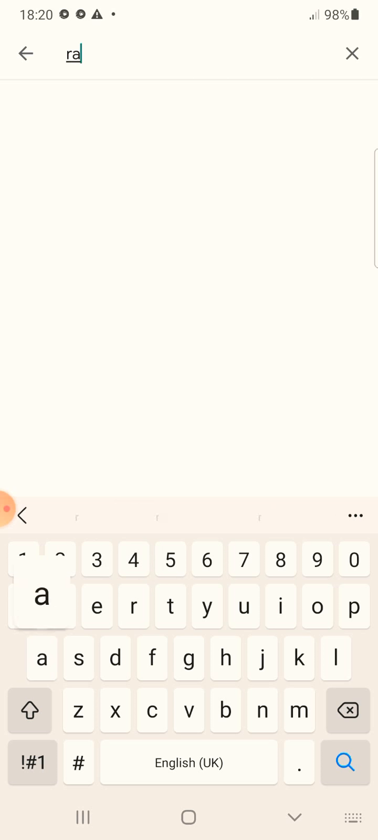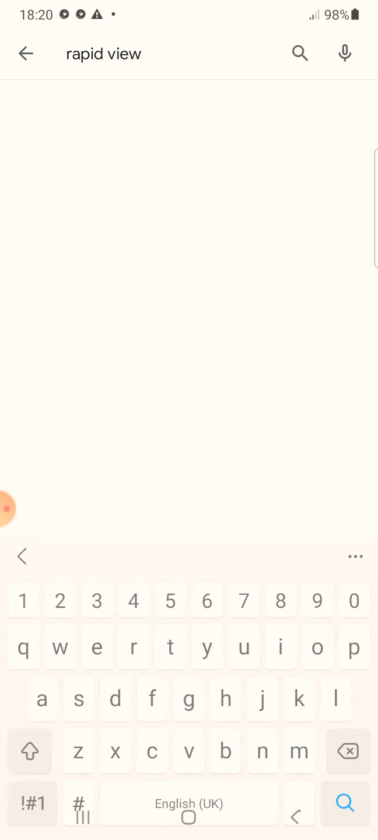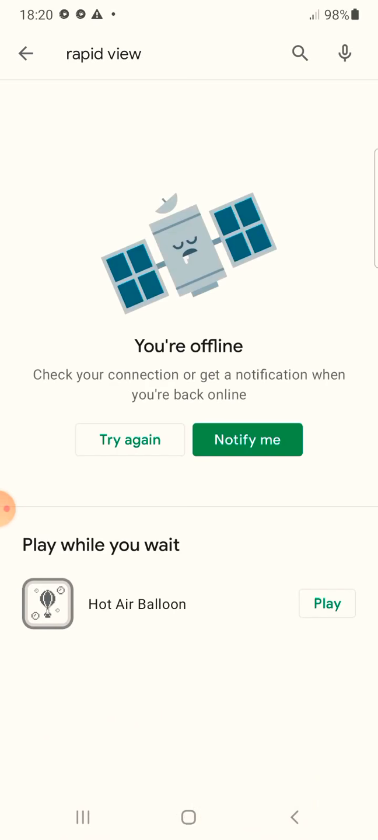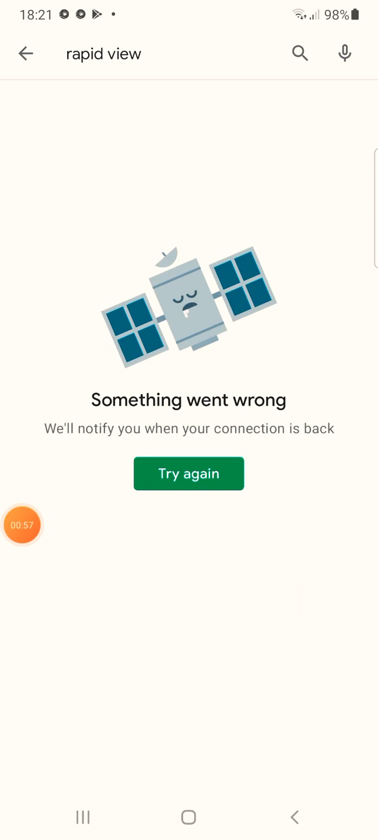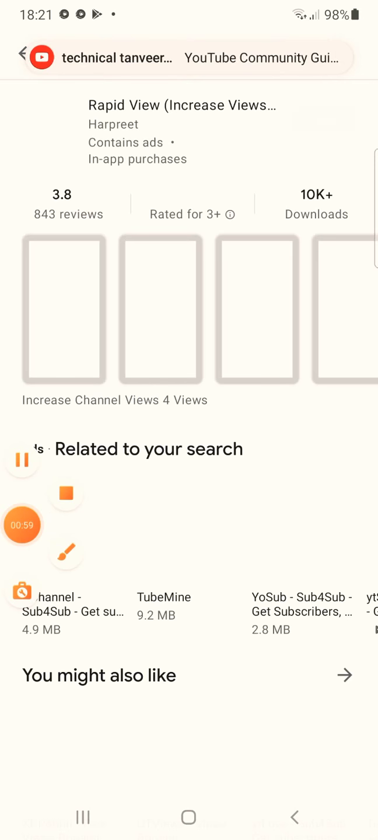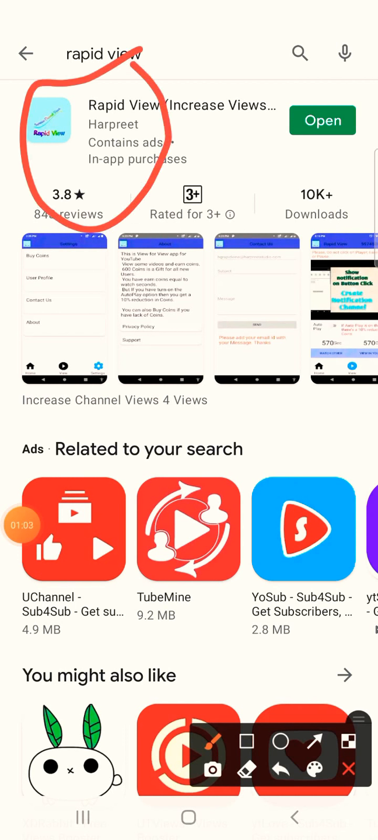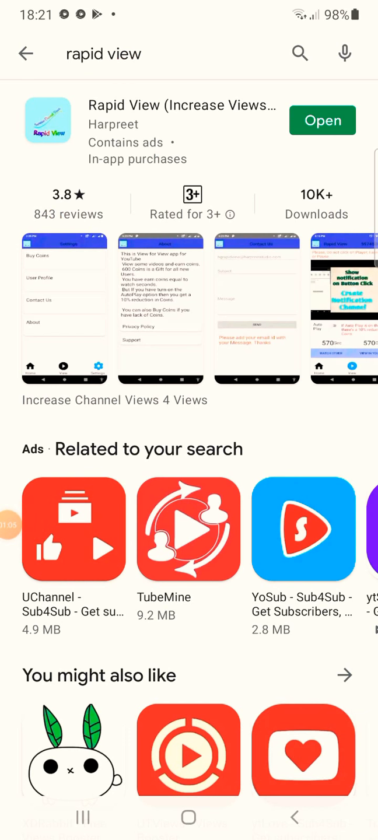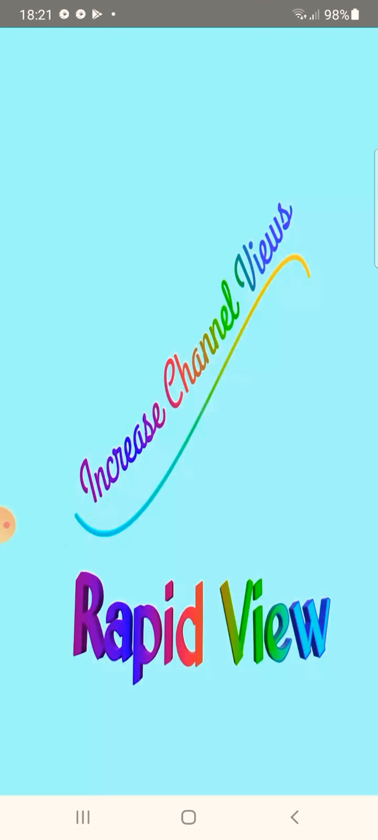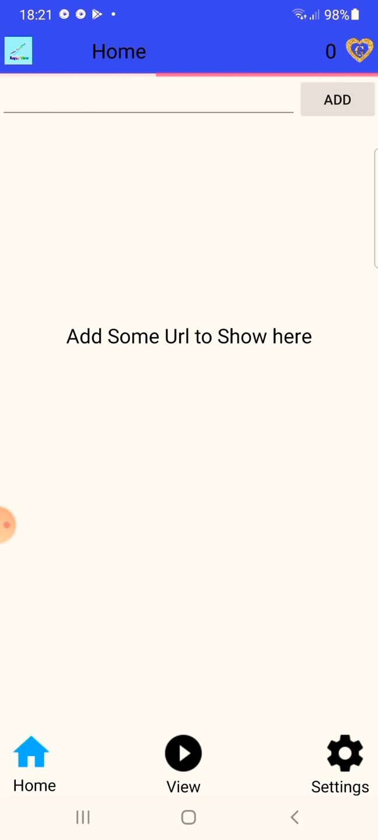So search here, Rapid View. Here is the application, on the first number in the blue interface. You have to install this application. I have already installed this application, so open this application on your mobile phone.